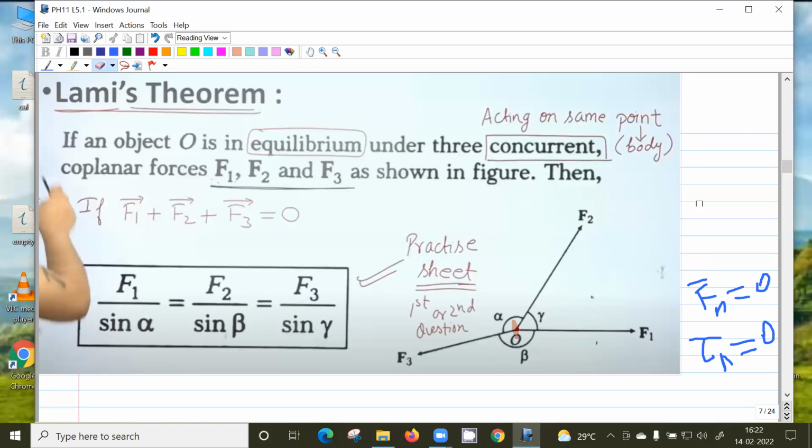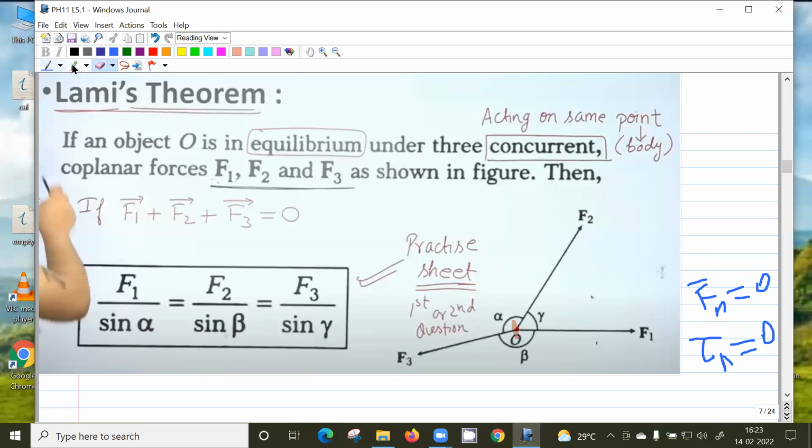Even the block which you are considering connected to strings, we are assuming it's a point mass. And when there is translational motion, the torque won't be there. That's another reason. So in this particular chapter, this point will be in equilibrium if all these forces are in balance, right?